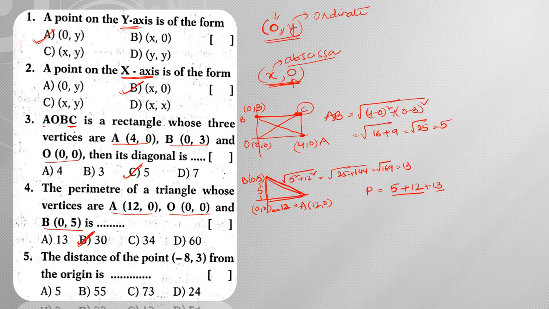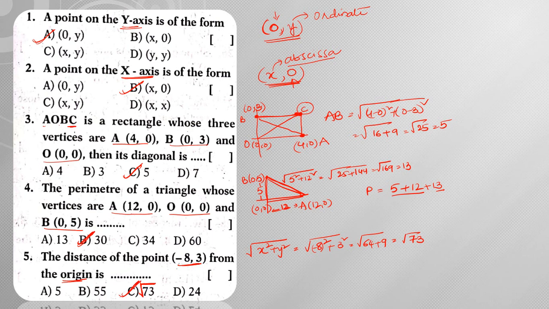The distance of the point (minus 8, 3) from the origin. To find the distance from the origin, simply use the formula square root of x square plus y square. So minus 8 whole square plus 3 square. 8 square is 64, plus 9, so 64 plus 9 is 73. So the answer is the square root of 73. Hence option C is my answer.